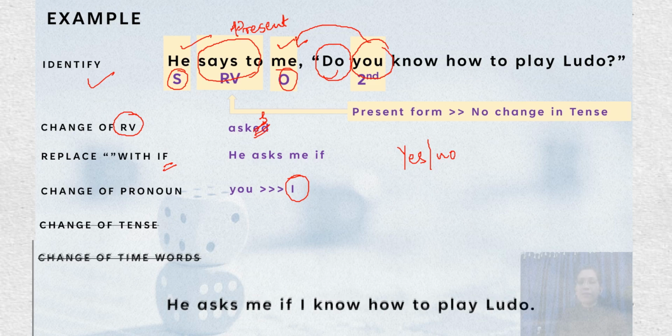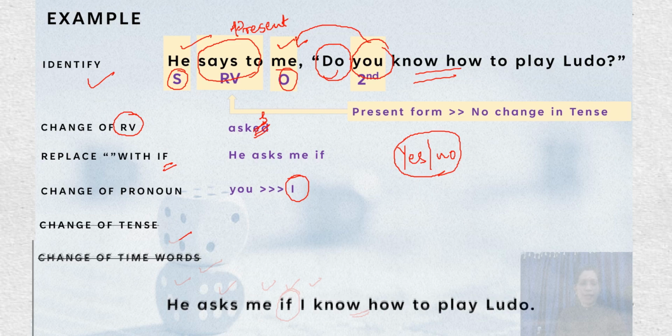There is no time word, so there is no requirement of change of time words. These two steps are omitted. The final sentence is, he asks me if I know how to play Ludo. So that is how you change a sentence taking a yes or no question. You have to change it into a conditional sentence, right?